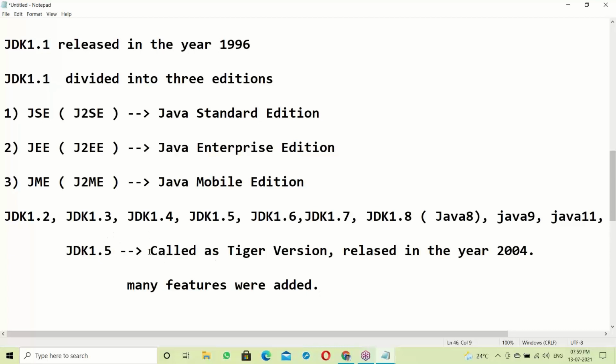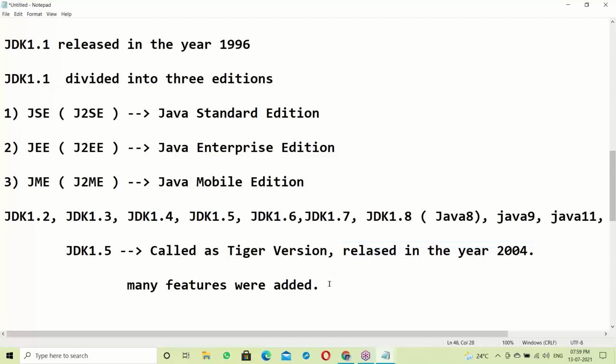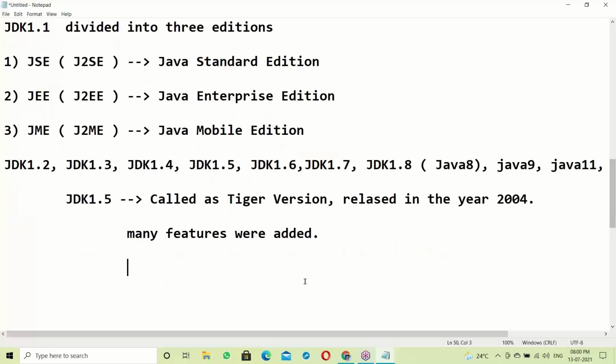So JDK 1.5 is called the Tiger version, released in the year 2004. Many features were added.